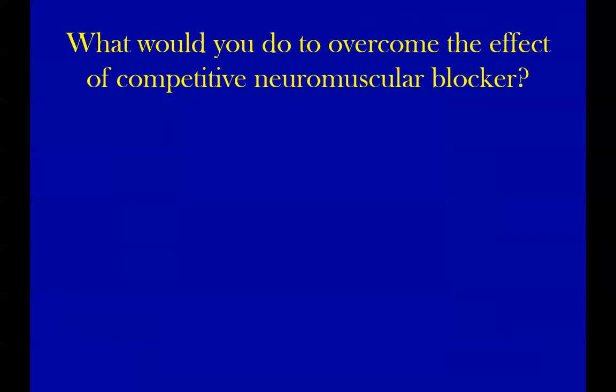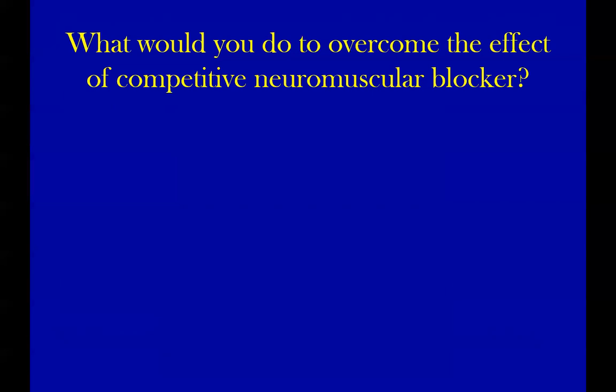So what would you do to overcome the effect of competitive neuromuscular blockade if it is a high dose? How would you do that? Injection with acetylcholine? Last time we discussed that acetylcholine cannot be used as a drug; the biggest problem is drug delivery, you can't dictate the drug to reach the required site of action.